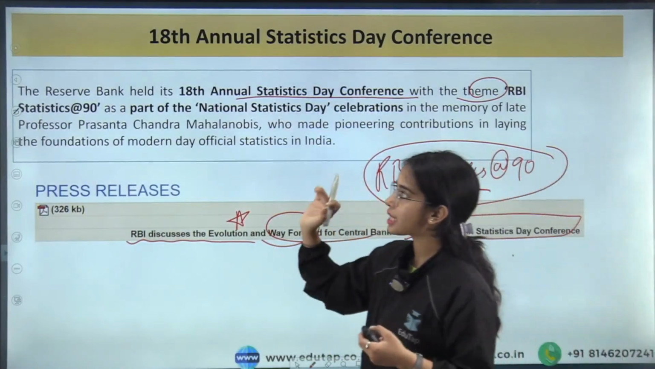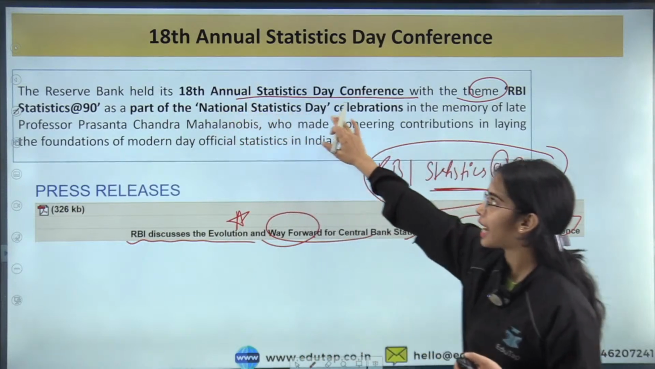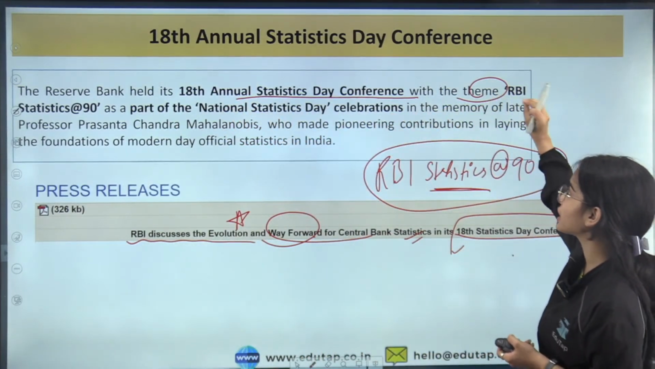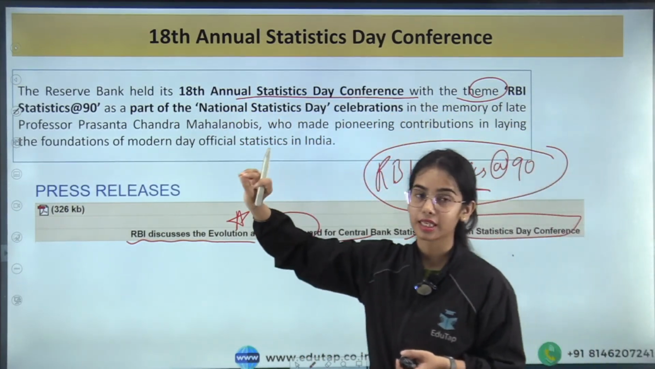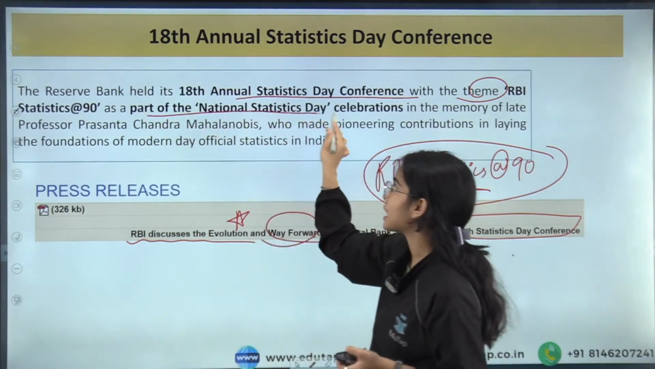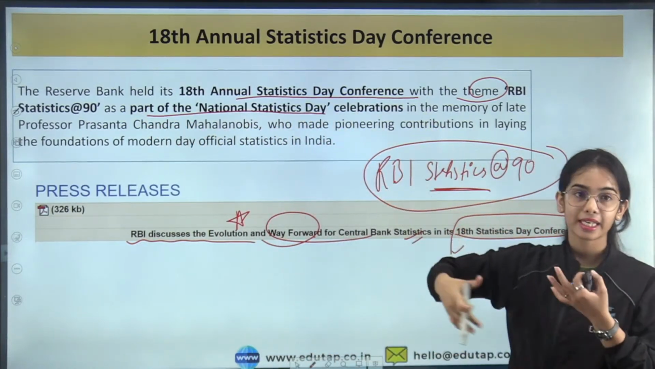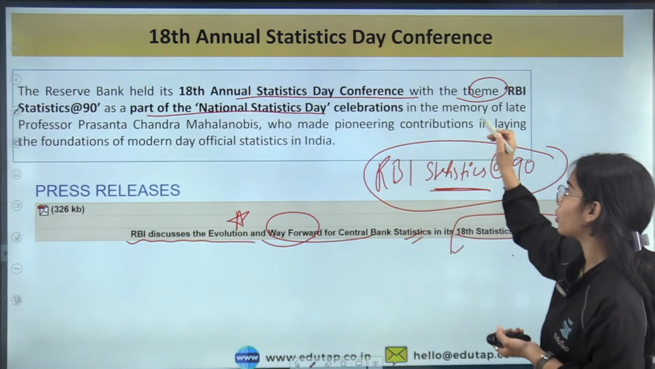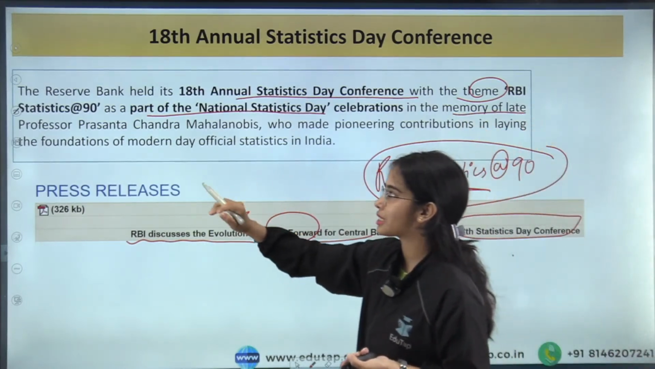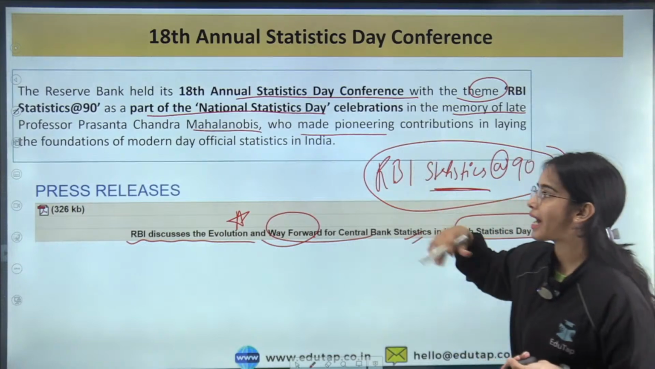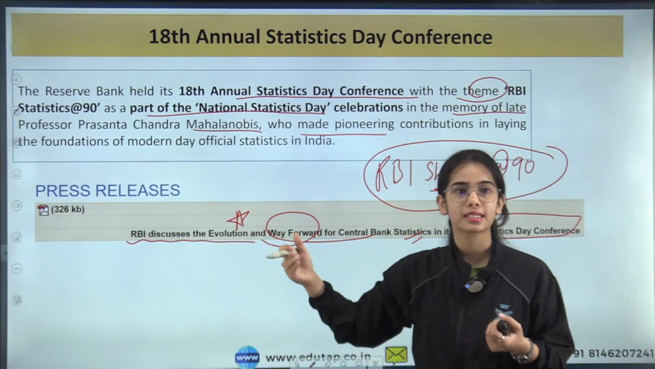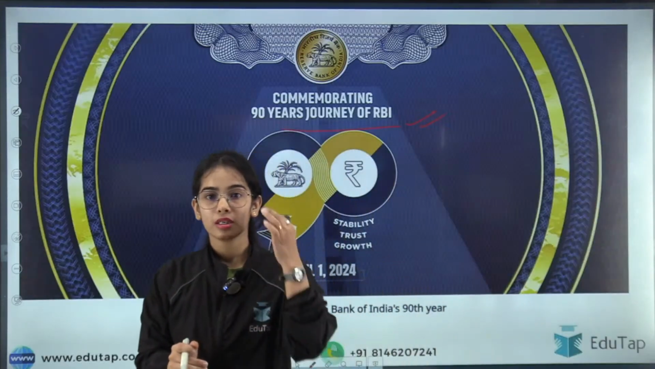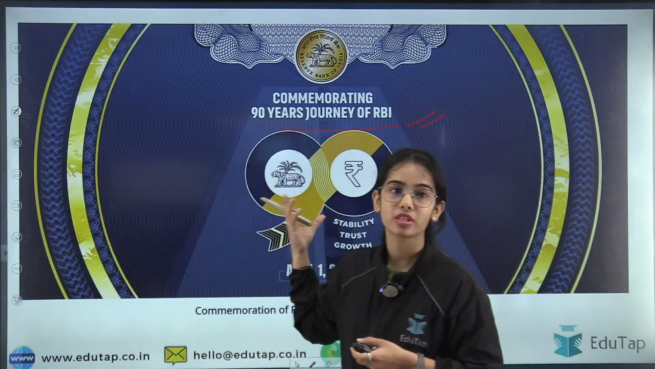Okay, so the RBI held its annual Statistics Day conference with the theme RBI Statistics @90 as a part of the National Statistics Day celebrations that are happening in the memory of late Professor P.C. Mahalanobis, who did pioneering work in statistics and economic planning. Yes, the 90th year of the Reserve Bank of India.